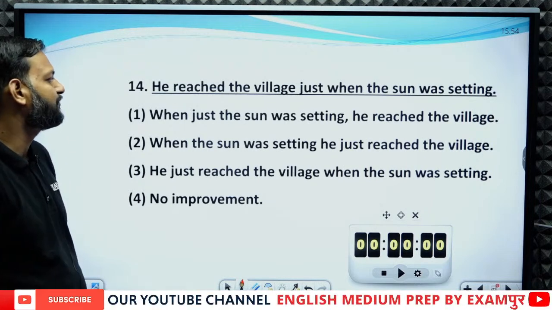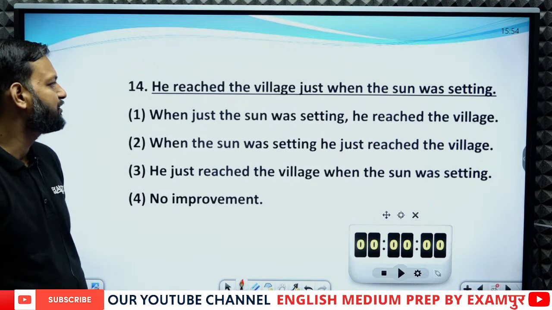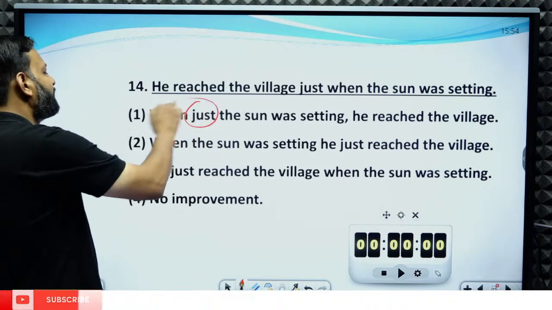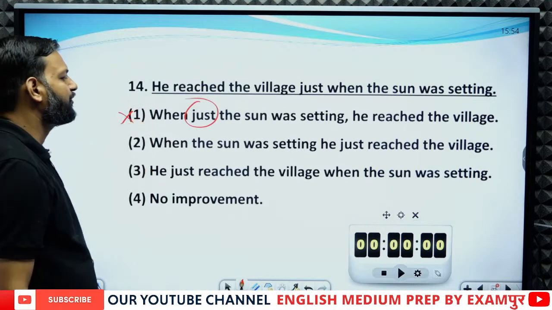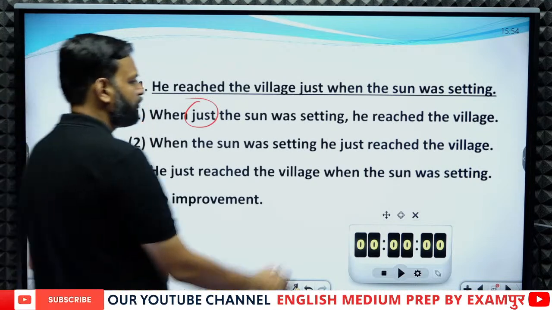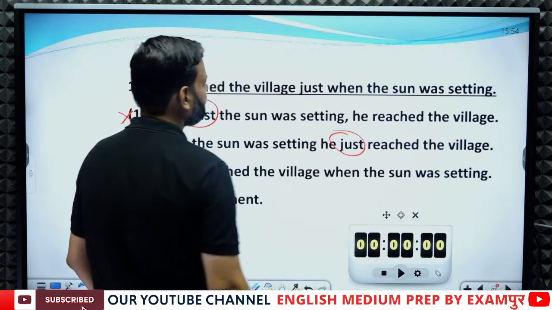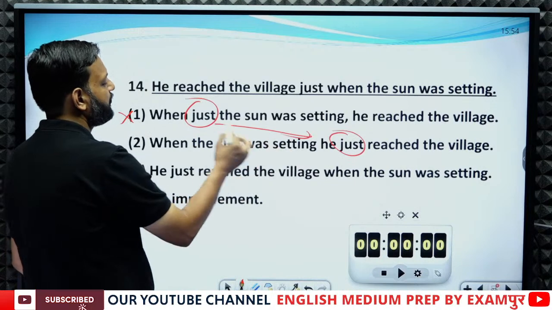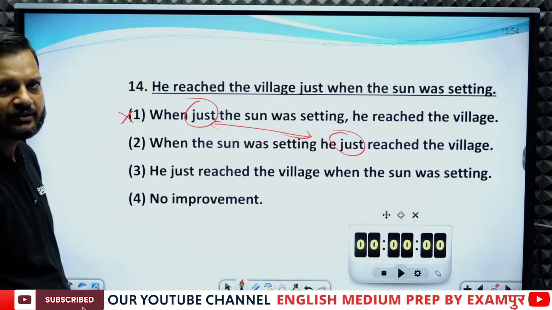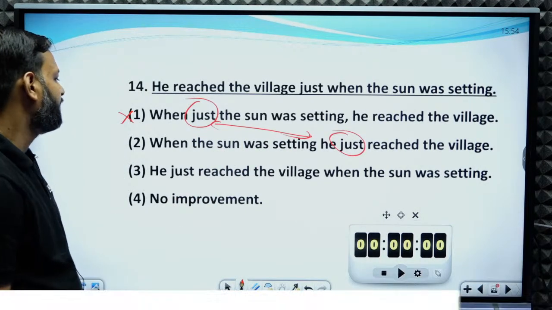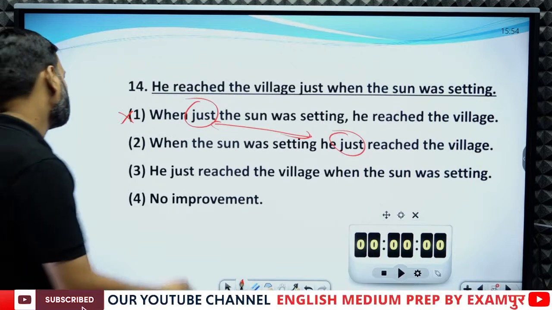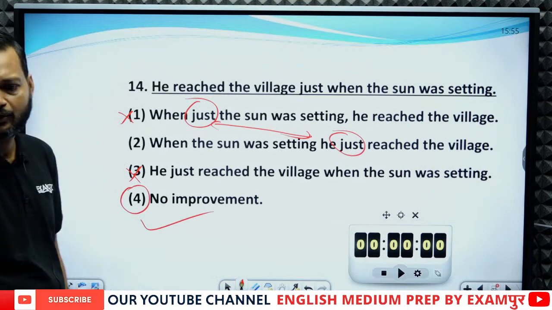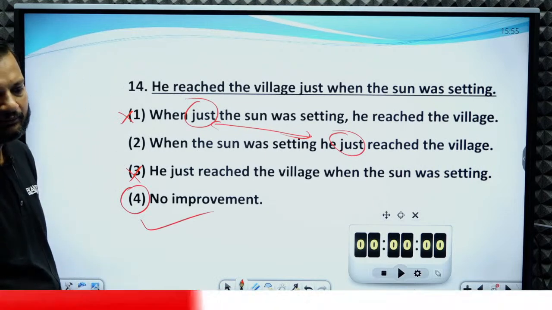So, he reached the village when the sun was setting. When just the sun was setting, he reached the village. There is no need to add just. Cannot be the answer. When the sun was setting, he just. No need to use just. So the position of just is wrong in both the sentences. He just reached the village when the sun was setting. This also has a different meaning. So here no improvement is required. There is no need of any improvement.